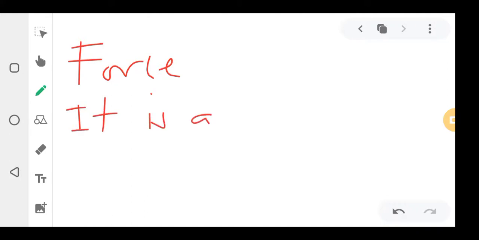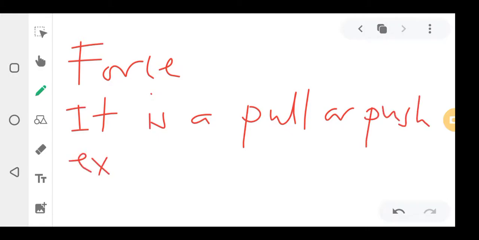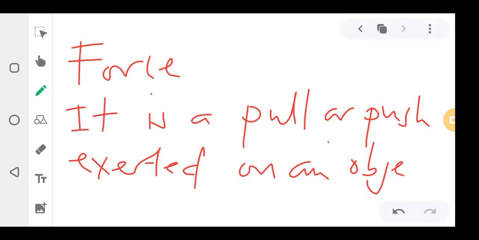And then there's such a thing as force. What is force? Force is a pull or push exerted on an object. It means you are pushing an object. You see, when you are pushing your friend, you are applying force. Or when you are pulling your friend, saying come here. That is what force is.